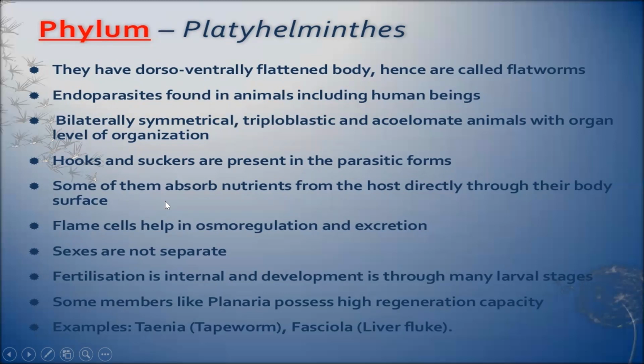Some of them absorb nutrients from the host directly through their body surface. Excretion takes place with a special type of cell known as flame cell. This flame cell has two functions. One is osmoregulation, another is excretion. Osmoregulation means maintaining ionic and water balance in the body.